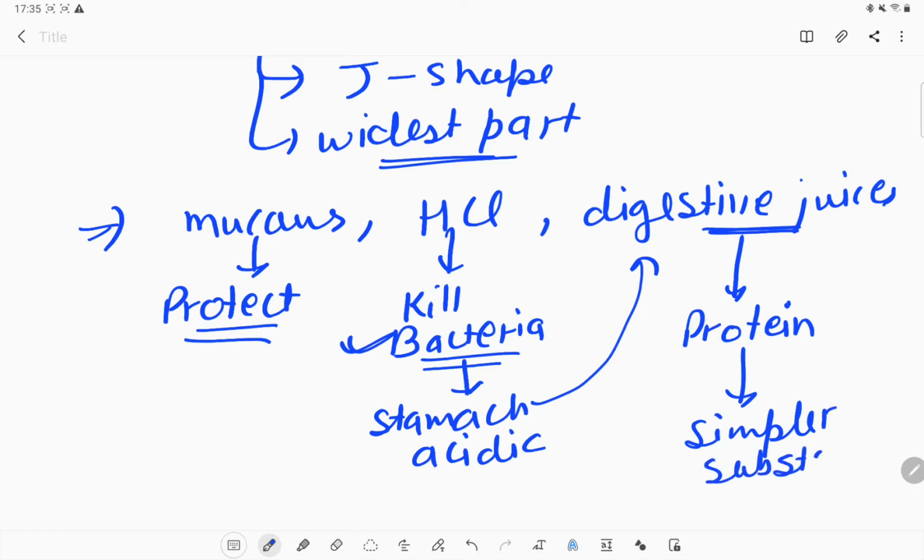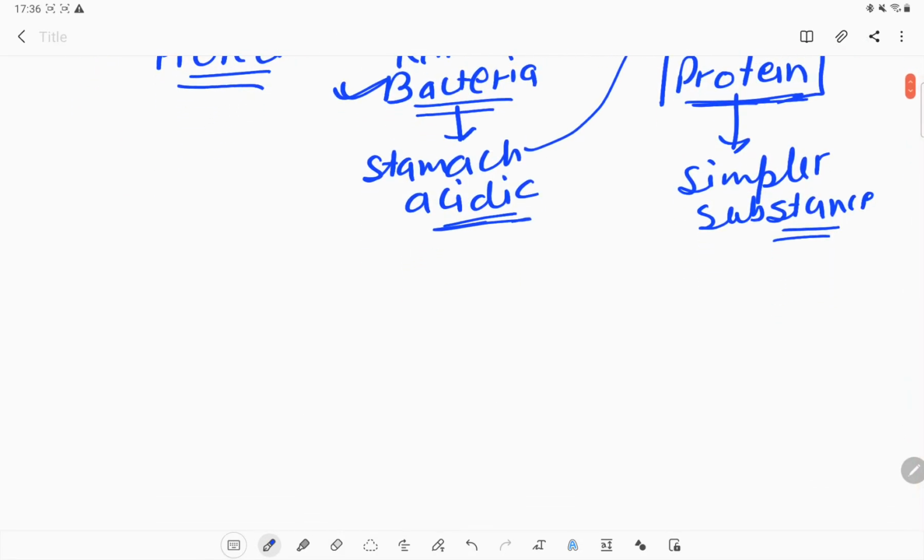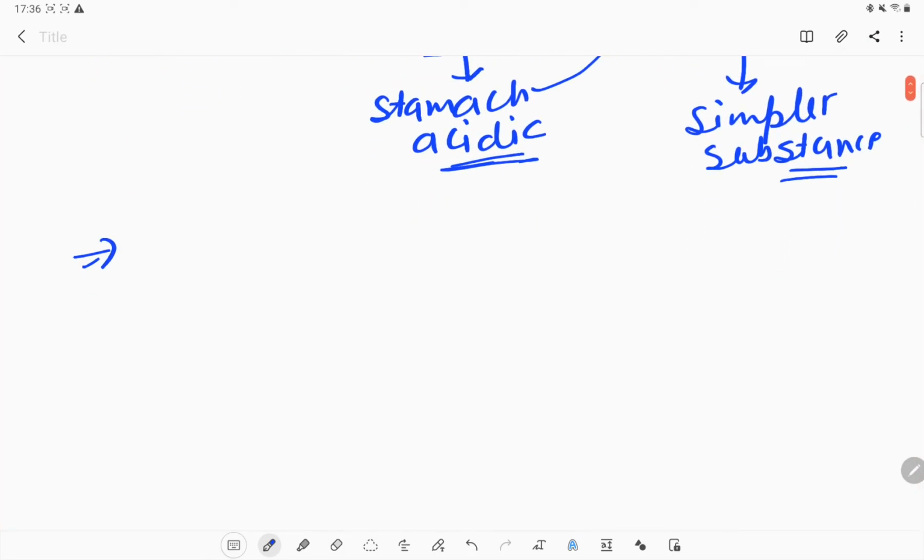So what does the normal stomach do? Normally it secretes mucus, HCl and digestive juices. For the digestive juices to work properly, they require an acidic medium, and that acidic medium comes from the HCl. Because of that medium, the enzymes work properly and digest the protein into simpler substances. Now how can we say that our stomach works this way, or secretes this kind of substance? What is the discovery of the working of the stomach?